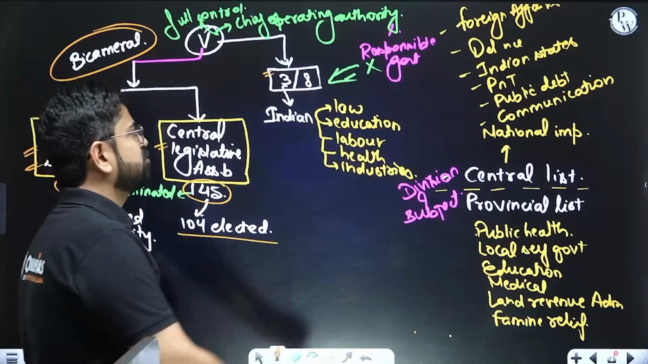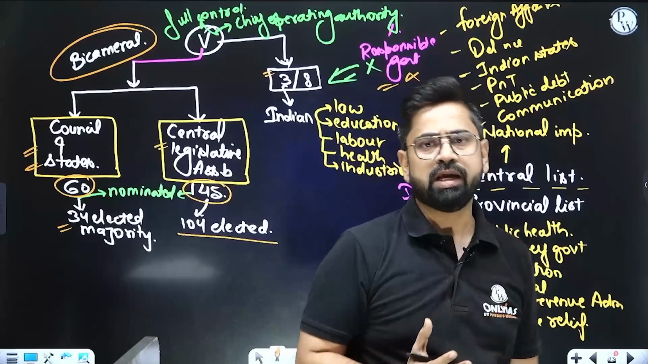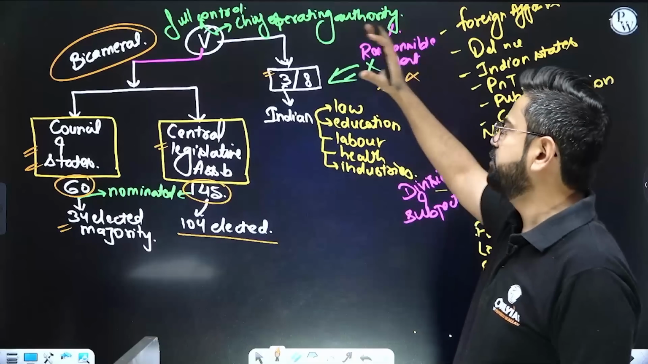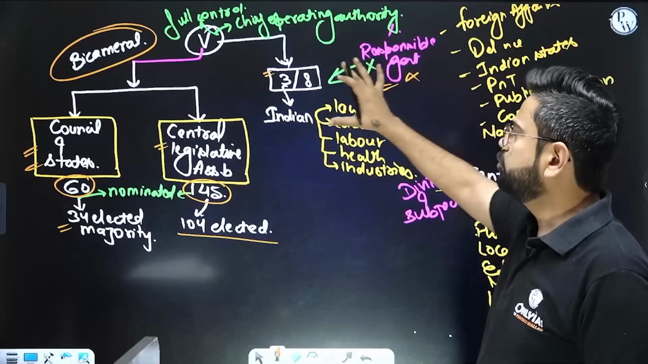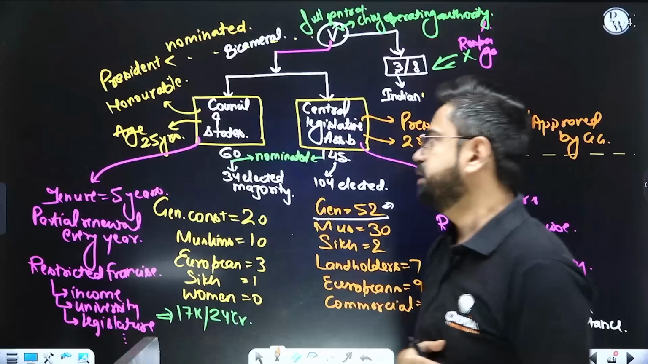So this major thing is happening. Is there anything like responsible government? No. At the center there is no responsibility. The despotic behavior of the Viceroy will still continue. There is no responsibility. The legislature cannot question anything over here, in the center at least.